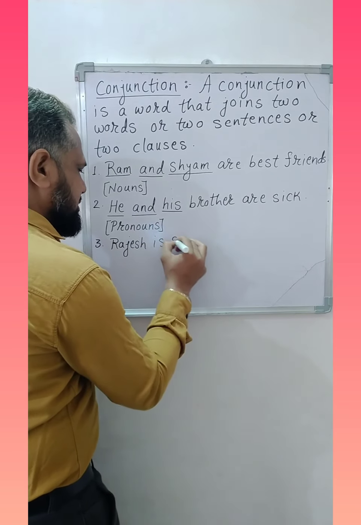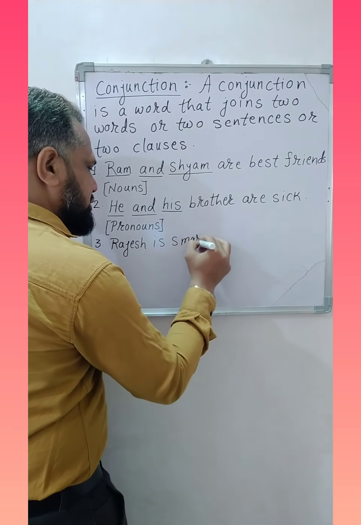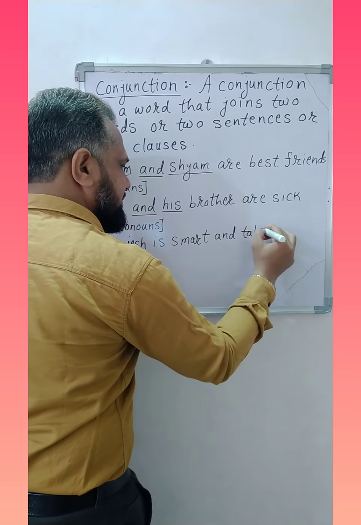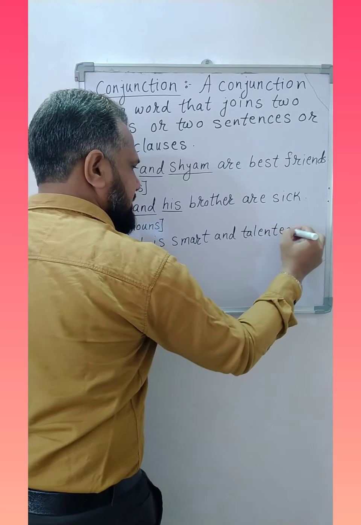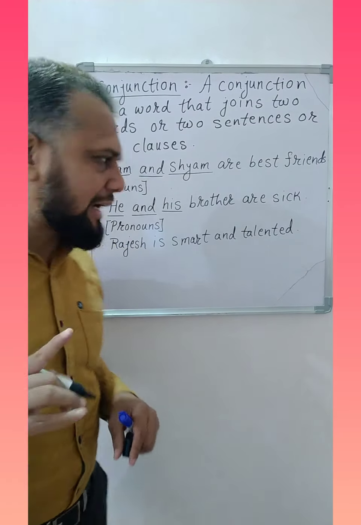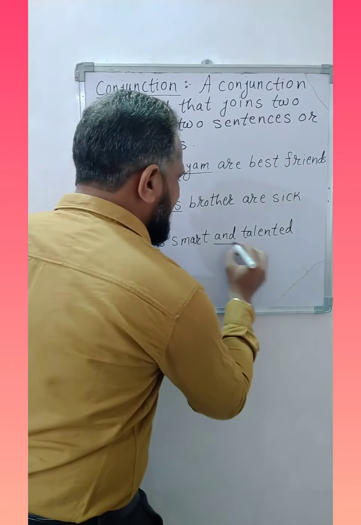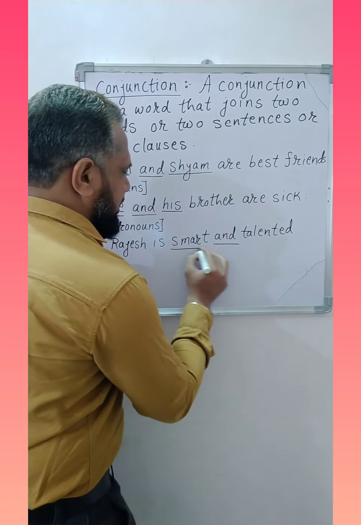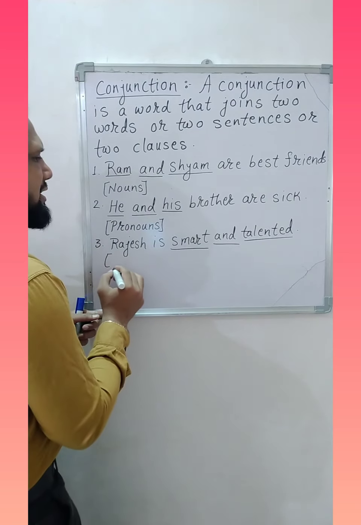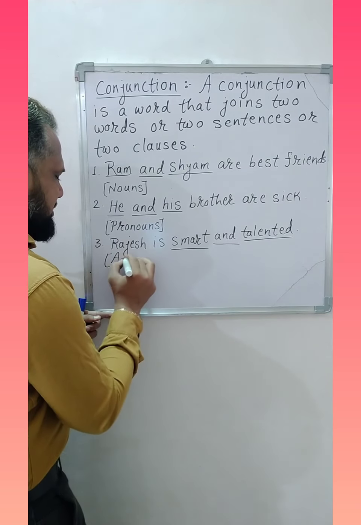Next example, Rajesh is smart and talented. Here the word and, the conjunction, has joined smart and talented, and both the words are adjectives.